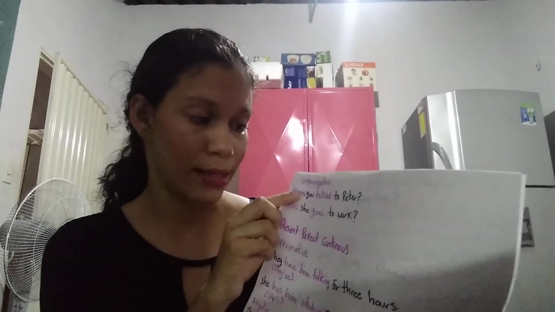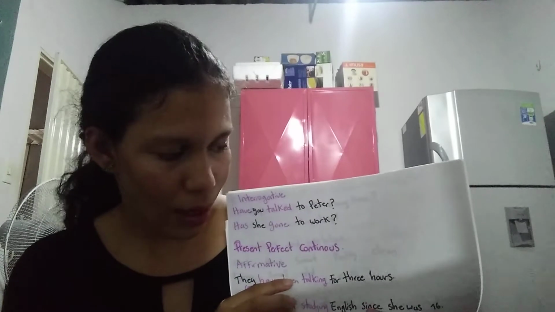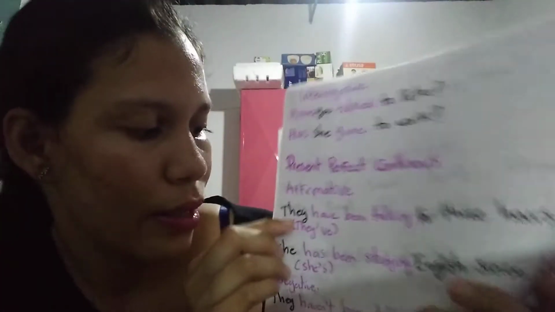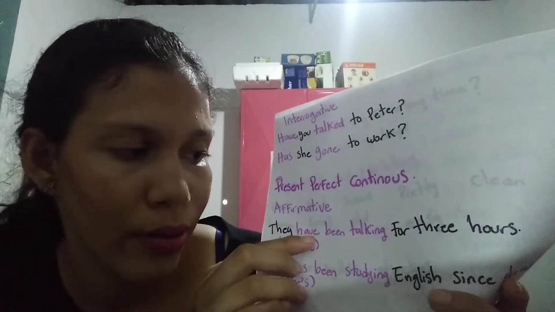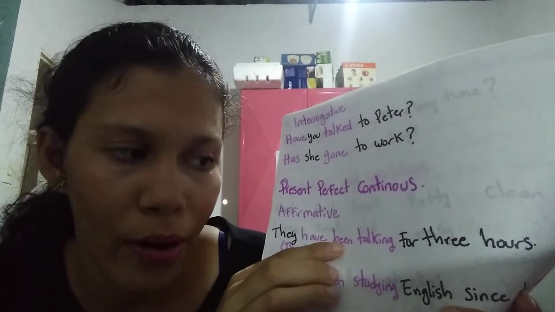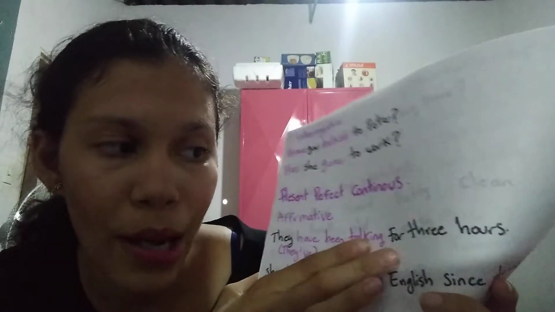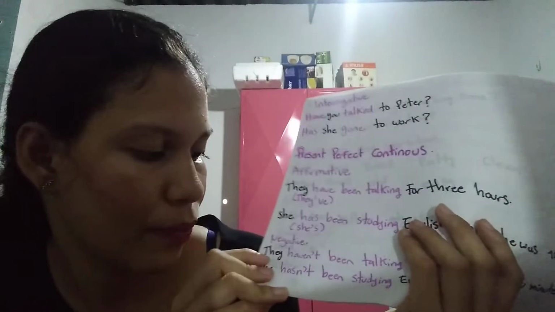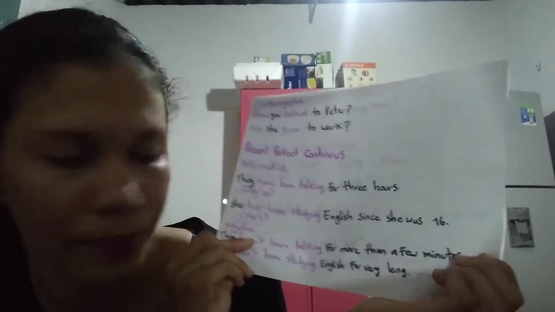The first example is the affirmative form. That is, they have been talking for 3 hours. The structure this time is subject plus the auxiliary verb have, plus been, plus the verb with ing, plus the complement. In the negative form it is: they haven't been talking for more than a few minutes.